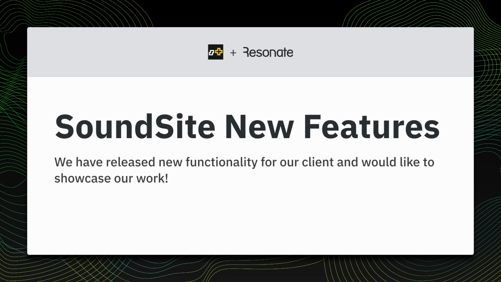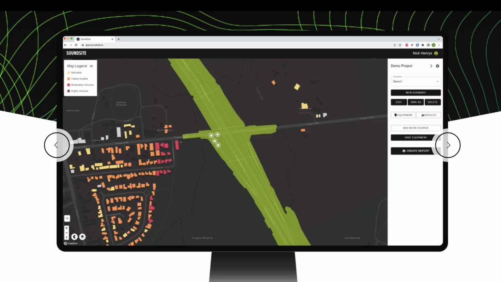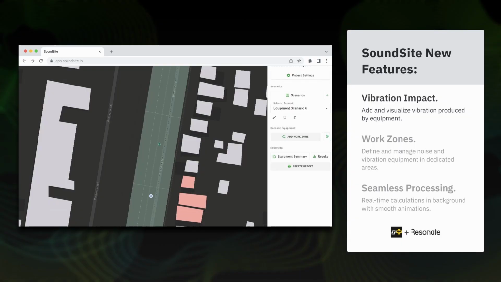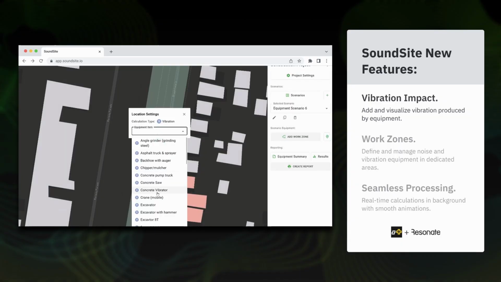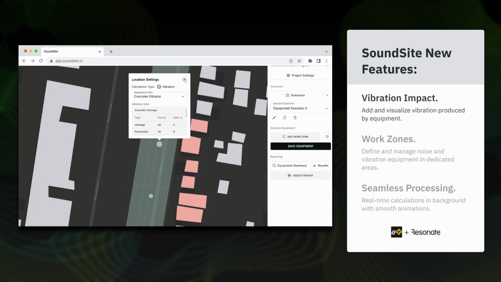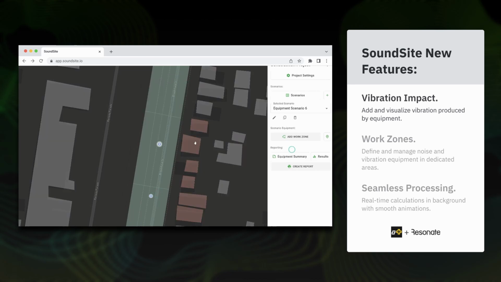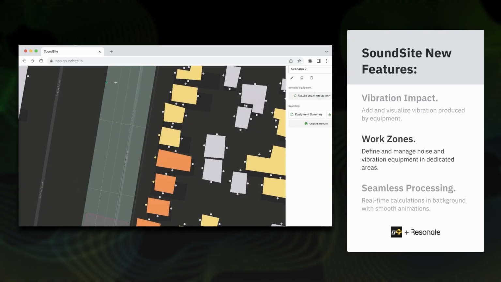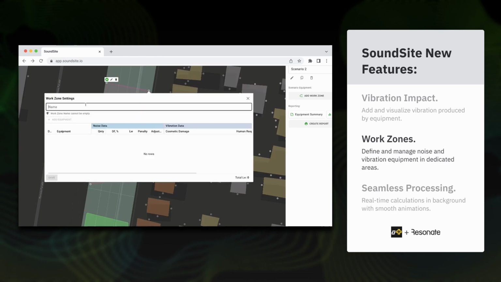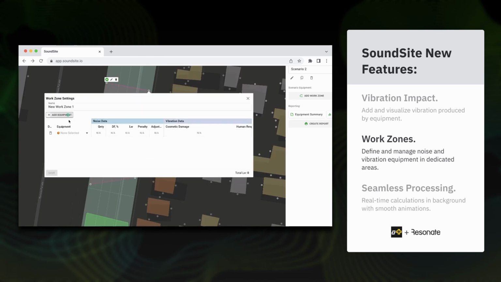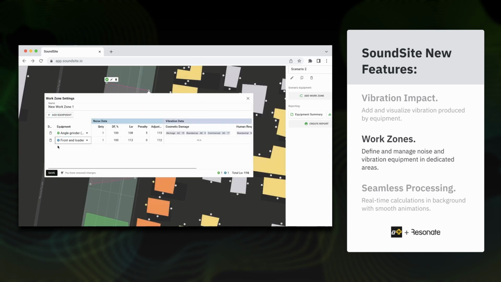In this video we're sharing updates for SoundSite, our client web app that helps construction companies predict and assess the noise and vibration impact of their construction sites on surroundings. Our latest release enables modeling of equipment-generated vibrations and displaying the results directly on the map. Now equipment can be organized into dedicated zones, as the real equipment can move within certain areas, which affects impact values on buildings.